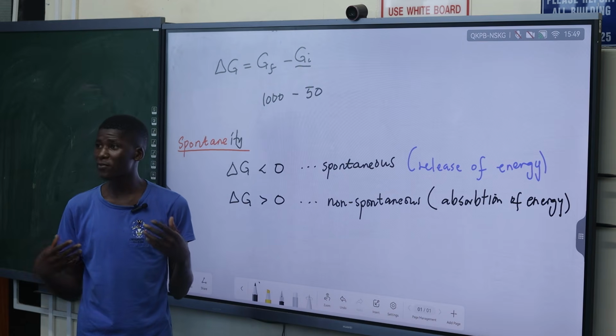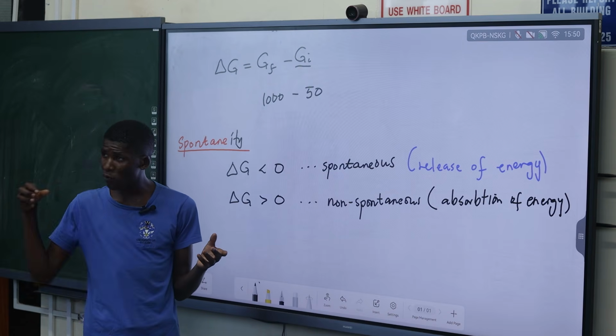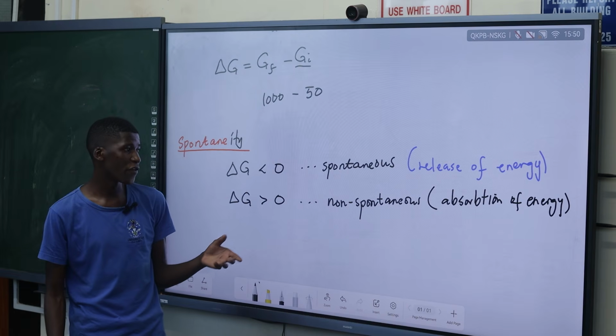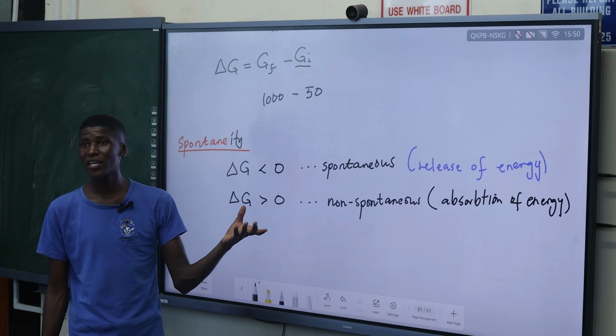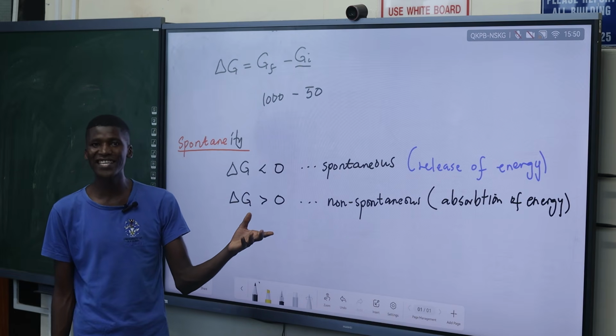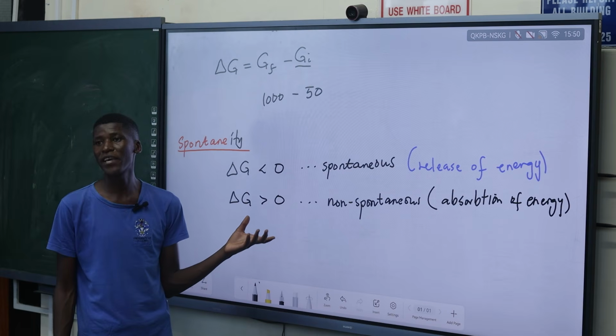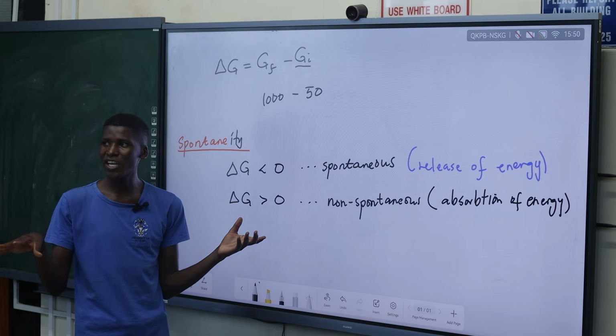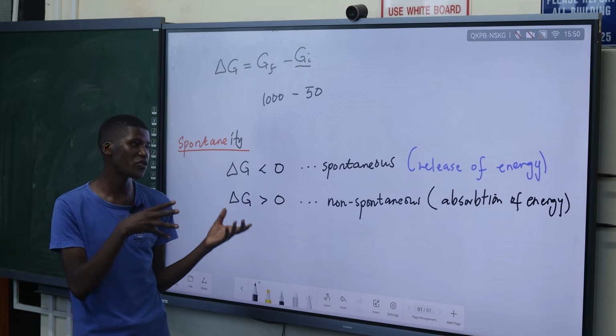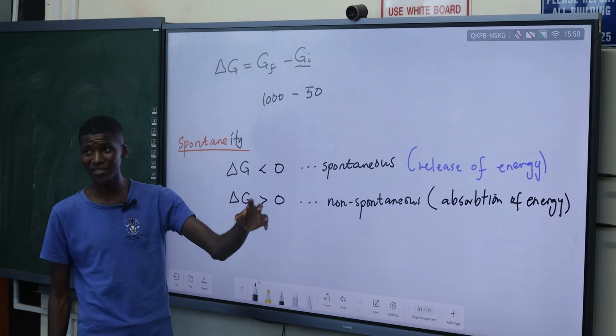And you cannot absorb the energy from nowhere. You have to put the energy in, you have to heat that thing. For example, you can put this on a stove. That is why most of our reactions that are endothermic, we do them on a hot plate. The hot plate is giving energy to the system so that the reaction can proceed.